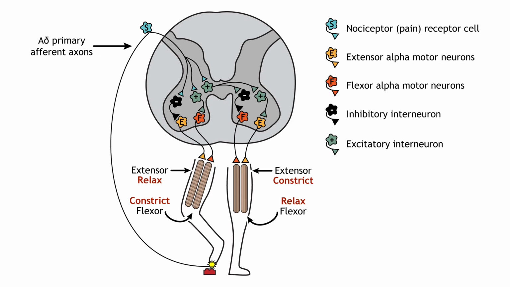In addition to the ipsilateral interneurons active in the withdrawal reflex, the sensory axons also synapse on excitatory interneurons that cross the midline. These interneurons then synapse on excitatory interneurons that activate the alpha motor neurons of the extensor muscle and inhibitory interneurons that inhibit the alpha motor neurons of the flexor muscle, the opposite configuration to the withdrawal reflex. This leads to the leg extending, providing a stable base for the weight shift.